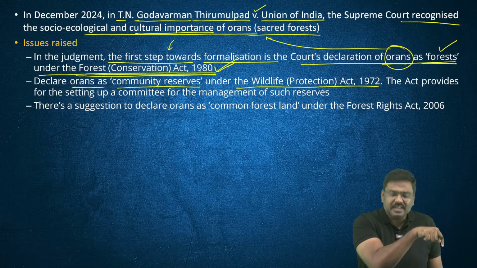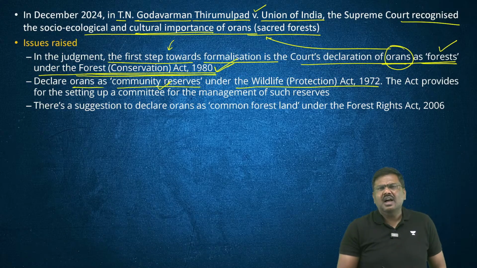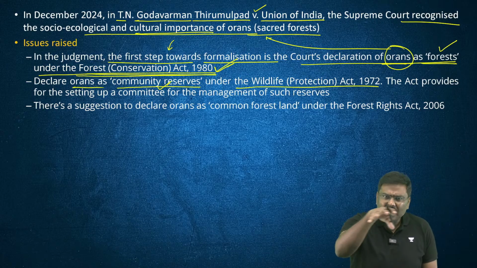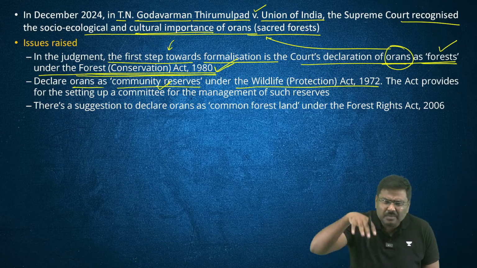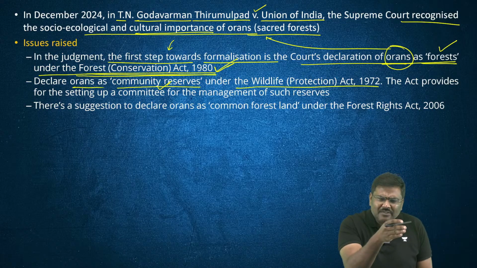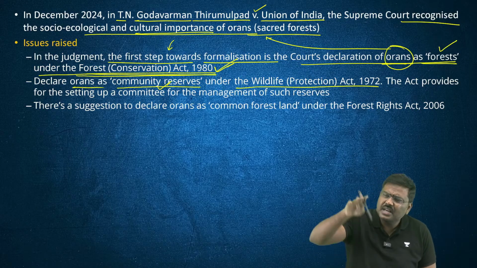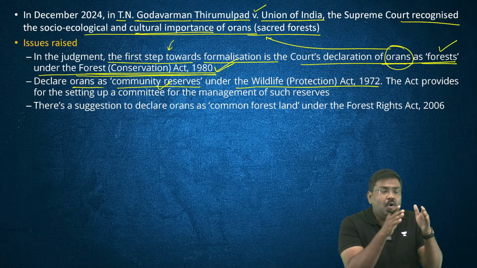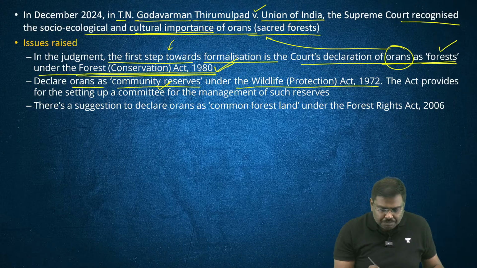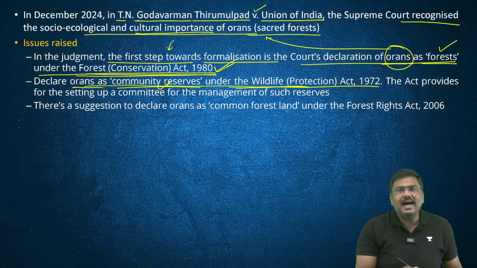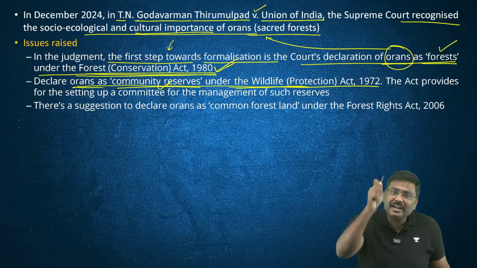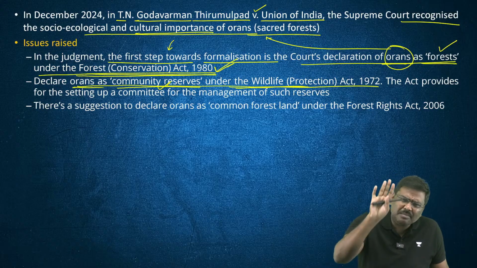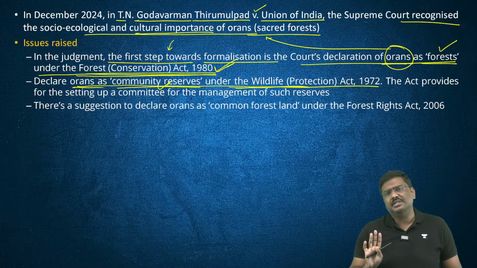Point number 2, declare these as community reserves under the Wildlife Protection Act of 1972. Done. You will declare this as a community reserve and certain protection will be provided. There will be a board that will be set up. The board will have representation of members from the community as well. But please understand, the board that shall be set up to manage this particular Oran will just have recommendatory or advisory powers.